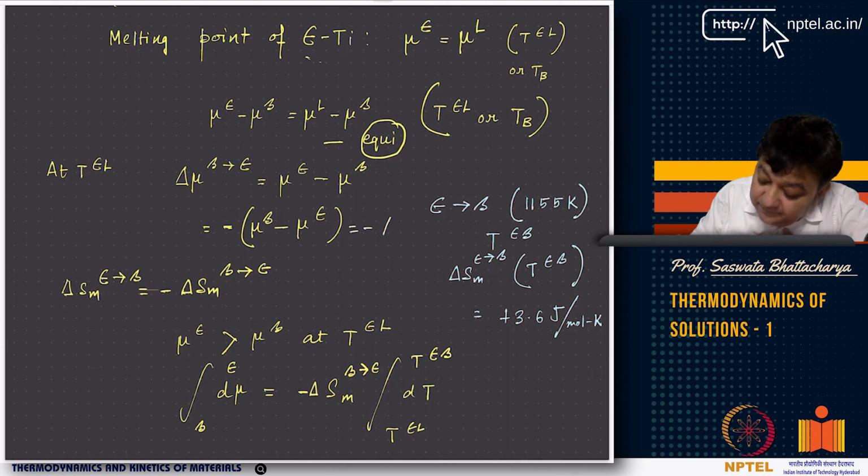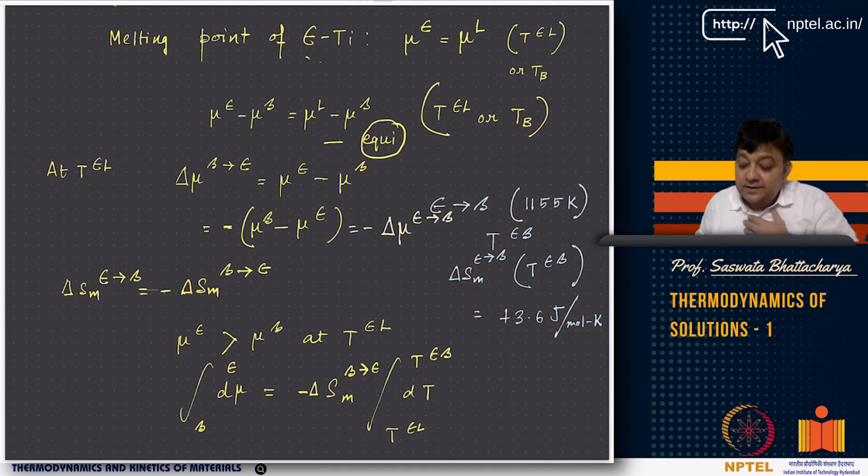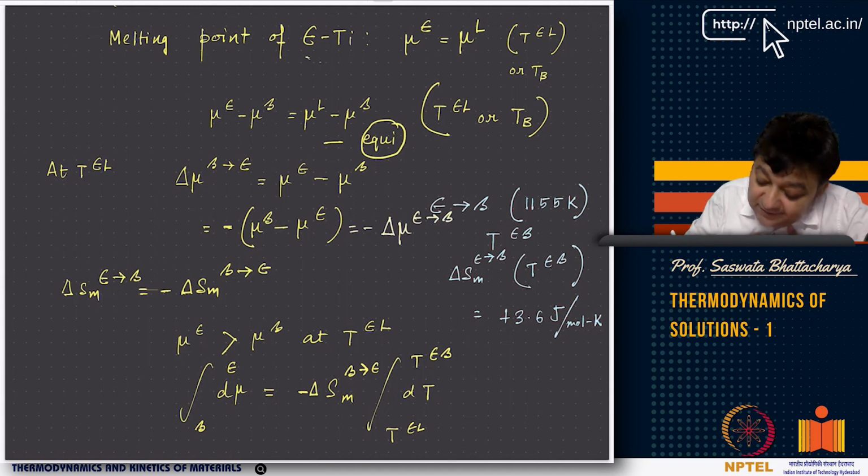And this is happening at what temperature? This is happening at T epsilon L. So this equation is also valid at T epsilon L, and we want to know what is T epsilon L.